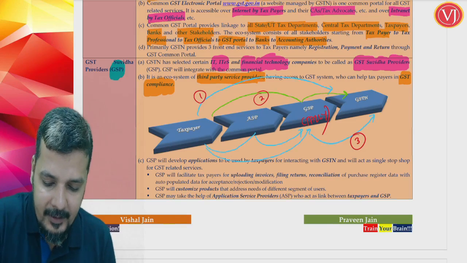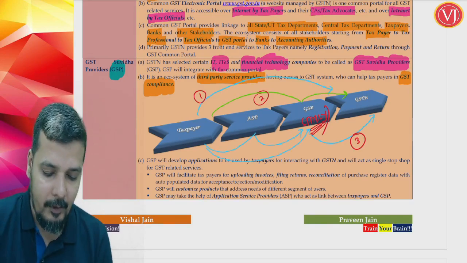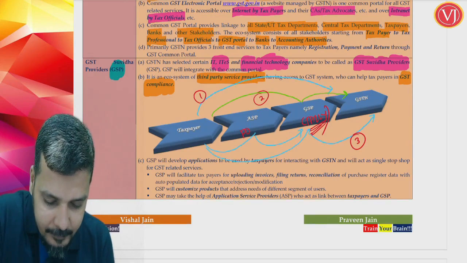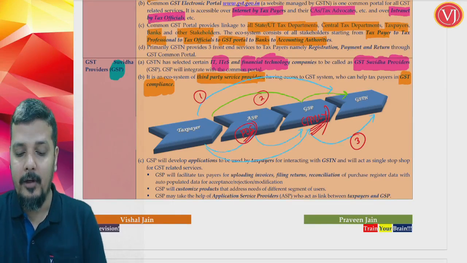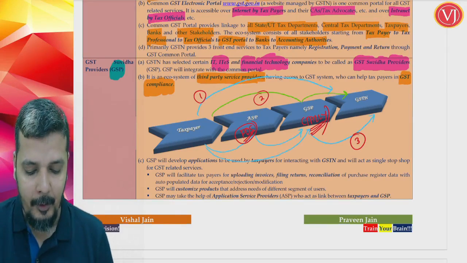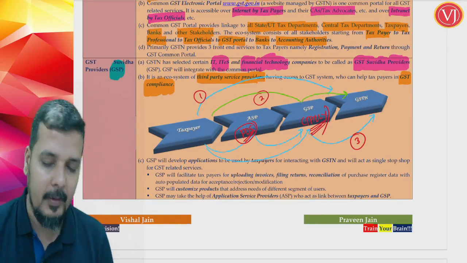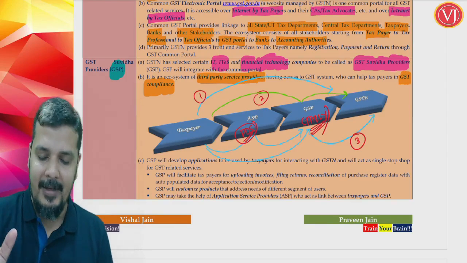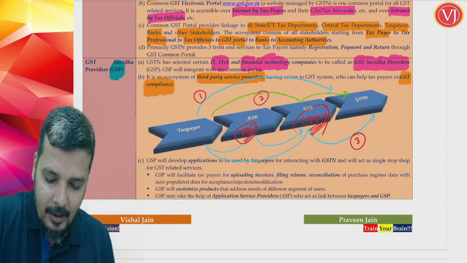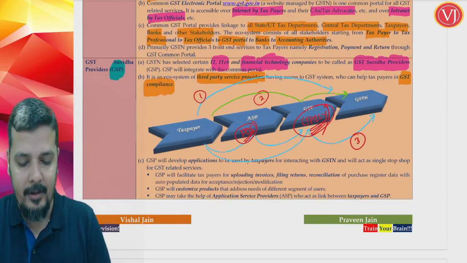Let us assume that the GST Suvidha Provider is Tally. Let us assume that you are running a restaurant for which you have a POS machine, a point of sale machine, right? All your sale transactions are recorded in POS, a specialized software. Basically you have your accounts in Tally, but as regards sales, it is in a separate software.